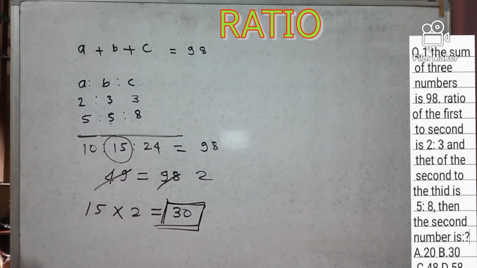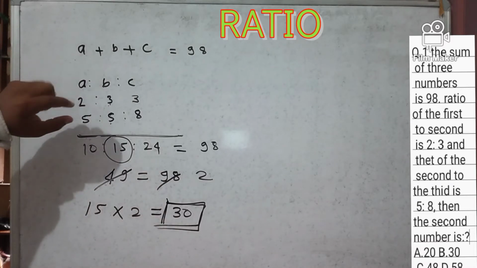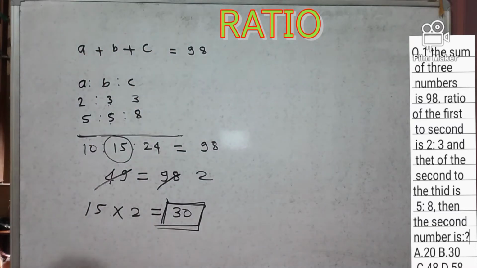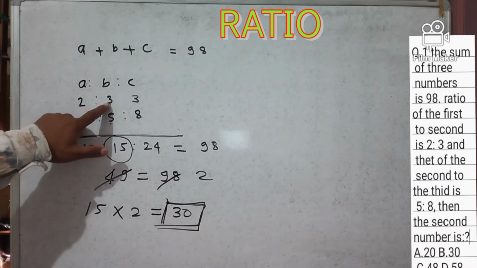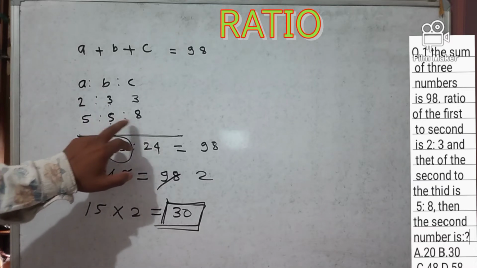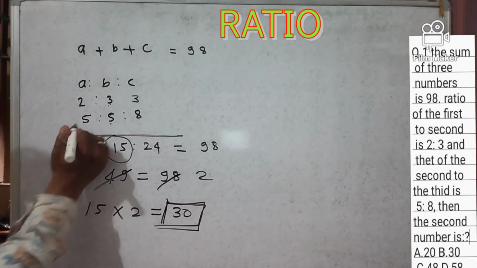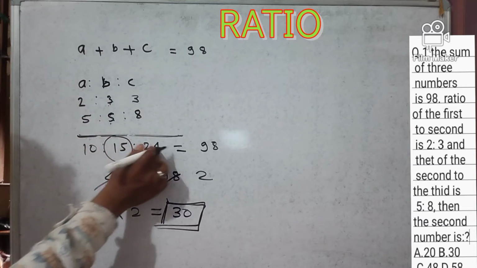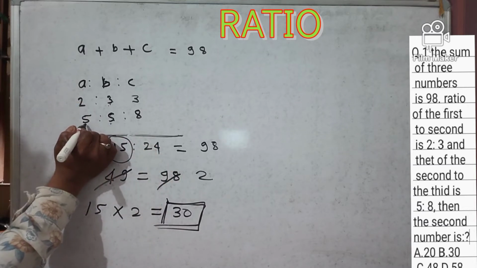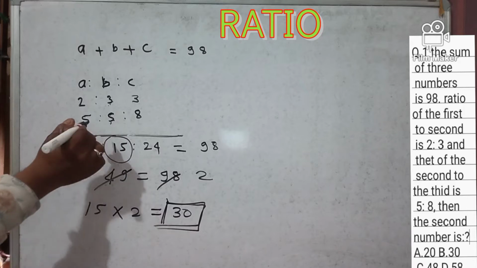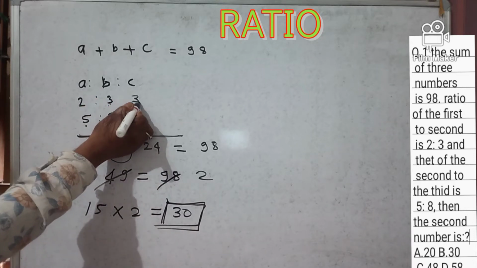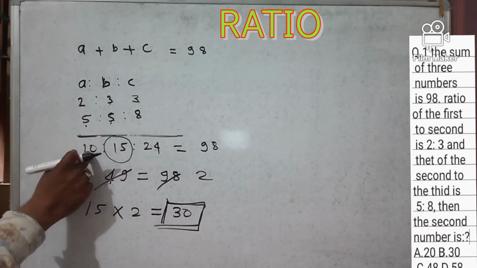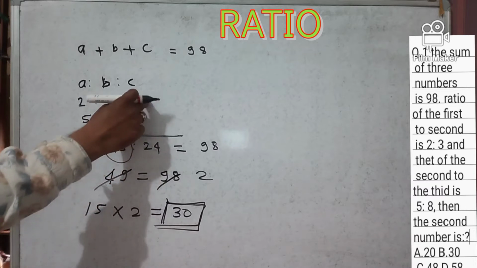See once again friends. The three numbers sum to 98. Suppose the numbers are A plus B plus C. Given 2:3 first to second, and second to third given 5:8. Because B is 3 and 5, we need A, B, C. So we have 5 here, keep the same number, and 3 is here. So multiply: 2 times 5 is 10, 5 times 3 is 15 and 8 times 3 is 24.